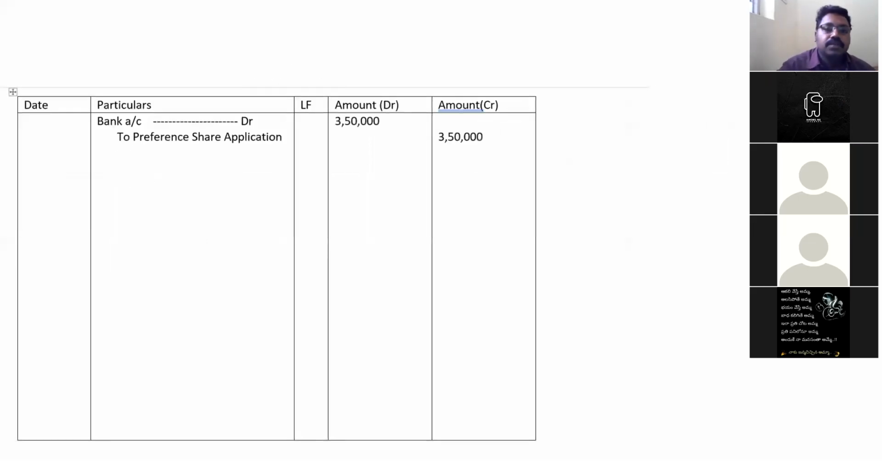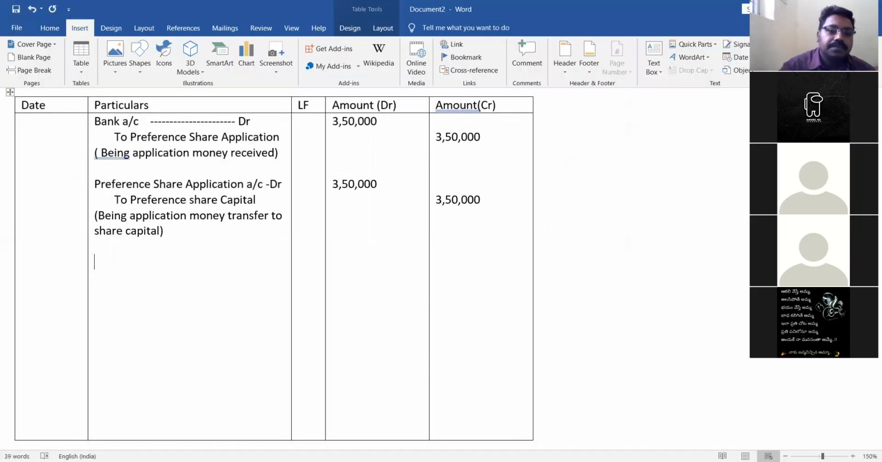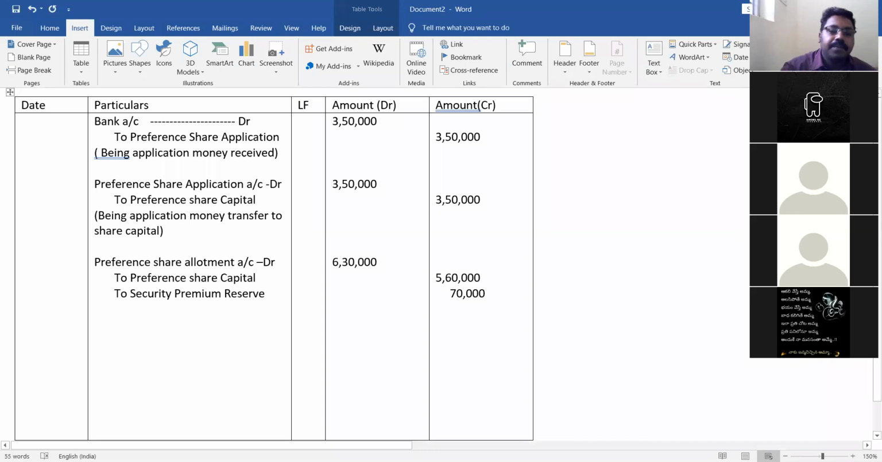So first due, we have to show the due of the allotment: preference share allotment account debit to preference share capital, and premium is also included. Premium means, is it an income or an expenditure for the company? It's an income to the company. So we can write it as to securities premium reserve, or you can write it as premium on allotment also.